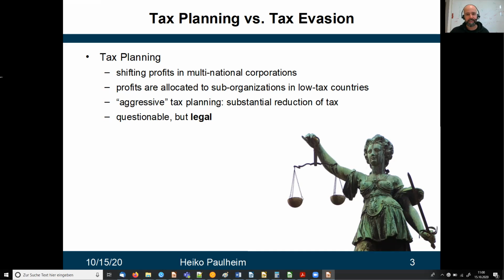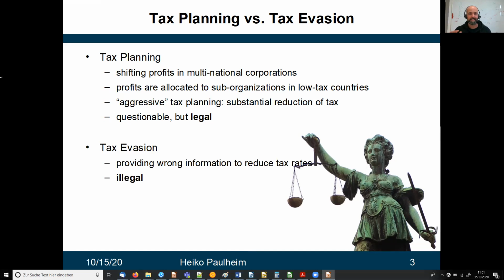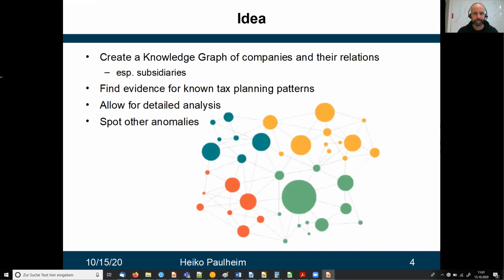The term aggressive tax planning refers to doing that to a large extent, but it's not a formally defined term. On the other hand side, tax evasion denotes an illegal activity. So tax evasion means that companies make wrong declarations in their statements in order to minimize their tax rates, but this is then based on misinformation and therefore an illegal activity.